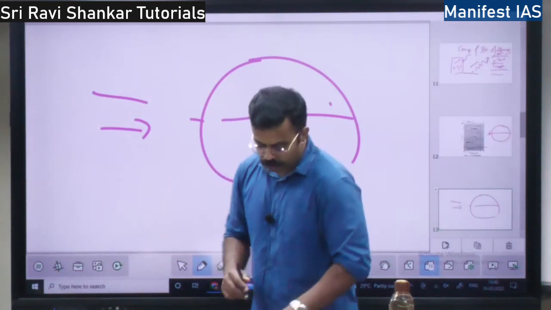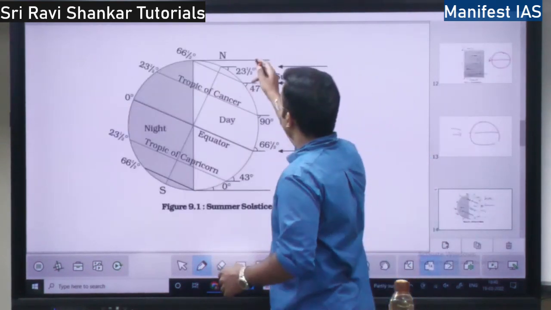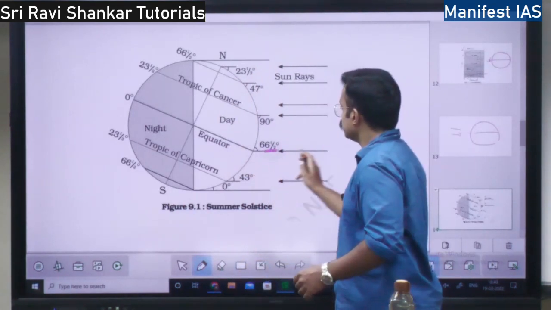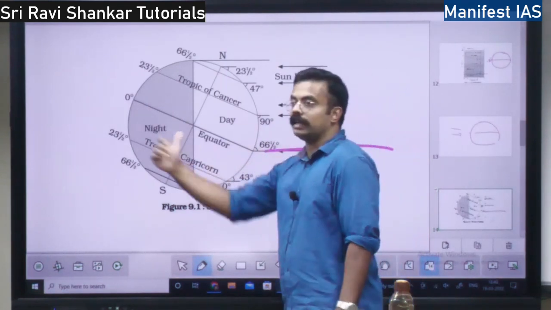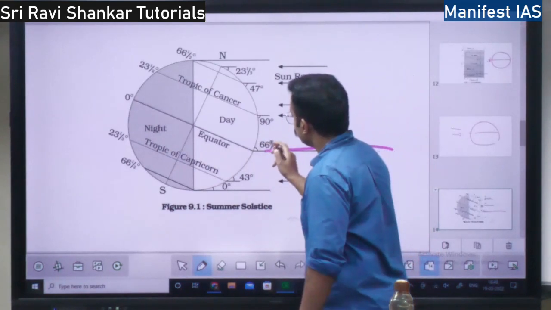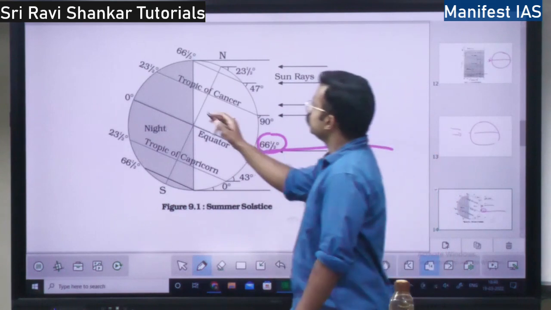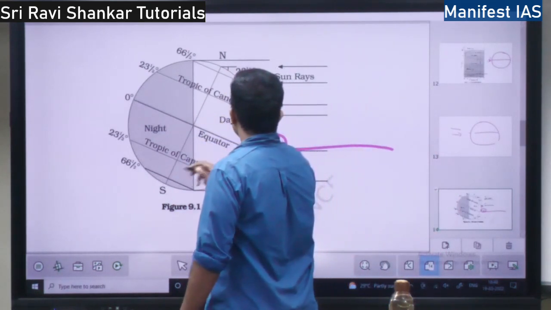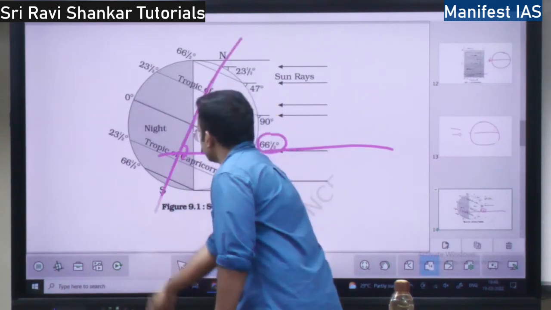That is one thing. You should also know the angle of inclination of the rays. This is the plane of rotation, that is, earth is rotating and revolving around the sun in this plane, right? Whereas we see a 66.5 degree tilt, right? You take this axis, it is tilted. See, this is the axis of the earth.